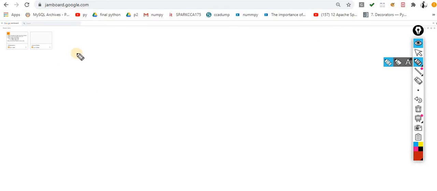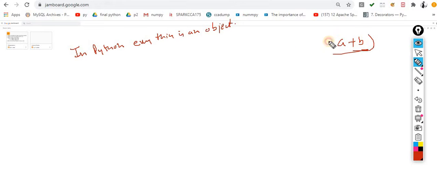In Python, everything is an object. Yes, in the context of Python, anything you talk about is treated as an object. For example, a plus b. This a is an object. This b is again an object. This plus is an operator, and that is also an object. So in Python, everything is an object.